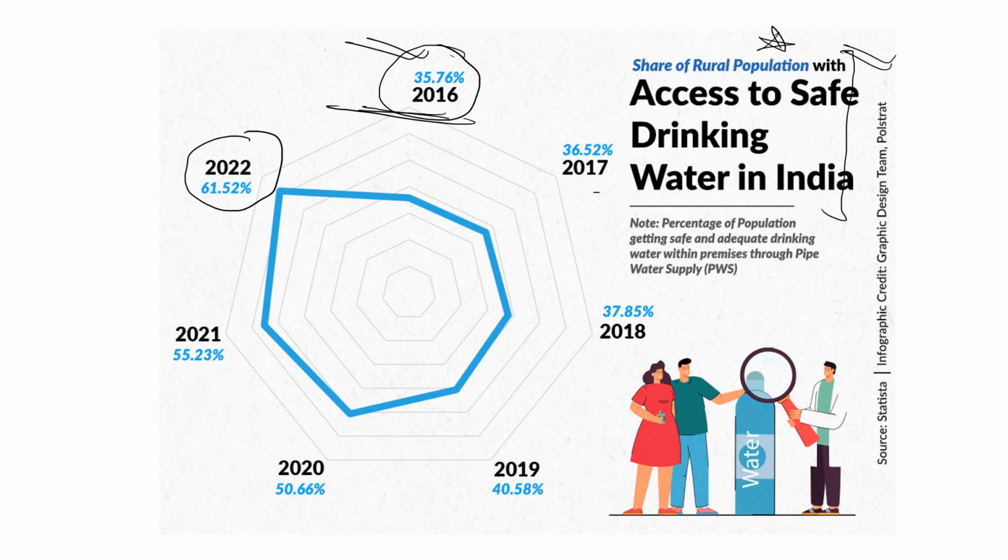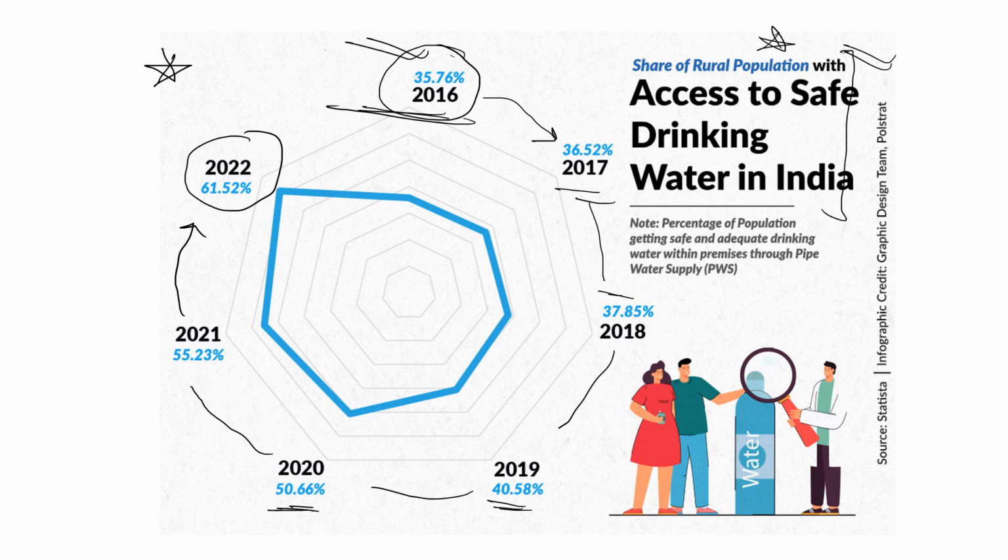In 2017, you can see the number increased a little bit, 36.52%. In 2018, 37.82%. In 2019, 40.58%. In 2020, 50.66%. In 2021, 51.23%, and in 2022, 61.51%. So likewise you can see the access to safe drinking water is continuously increasing due to the different government plans and proper management.